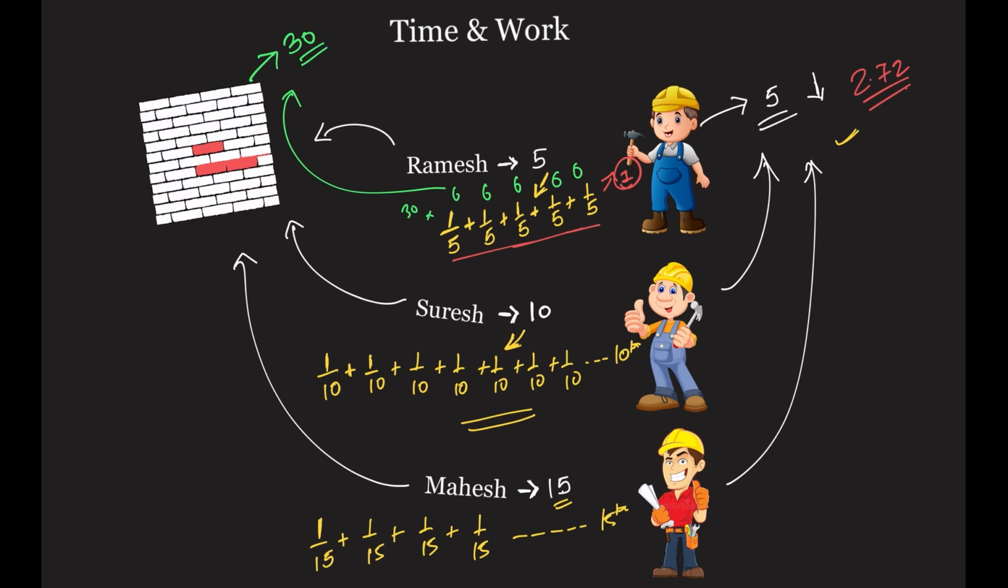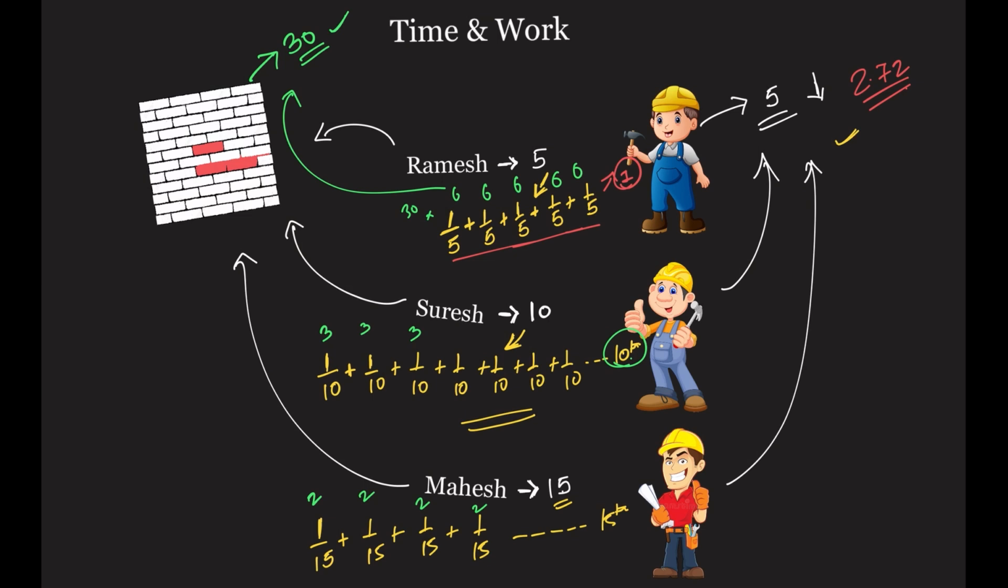Similarly you can apply it here as well. 30 bricks are supposed to be put in, so 1/10 of 30 is nothing but 3 bricks. He'll put in 3 bricks on the first day, 3 bricks on the second day, such that till the 10th day he will go and he'll put in 30 bricks. Similarly for Mahesh, he does 1/15. What is 1/15 of 30? 2 bricks. He will put in 2 bricks per day till the 15th day, such that he will put in 30 bricks in 15 days and finish the work.